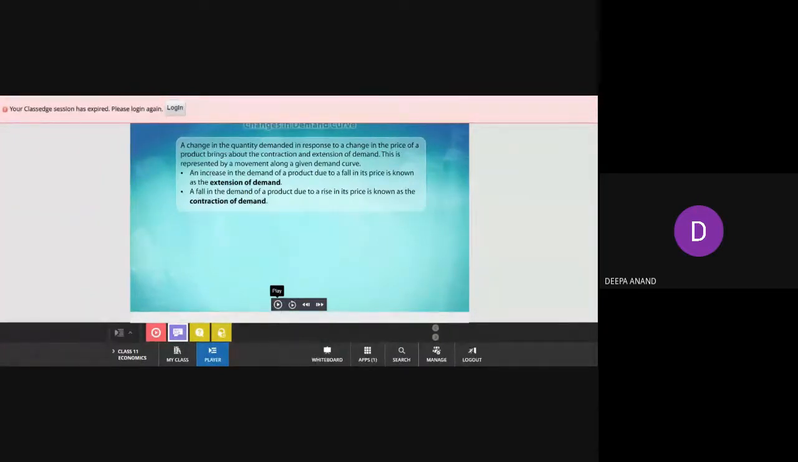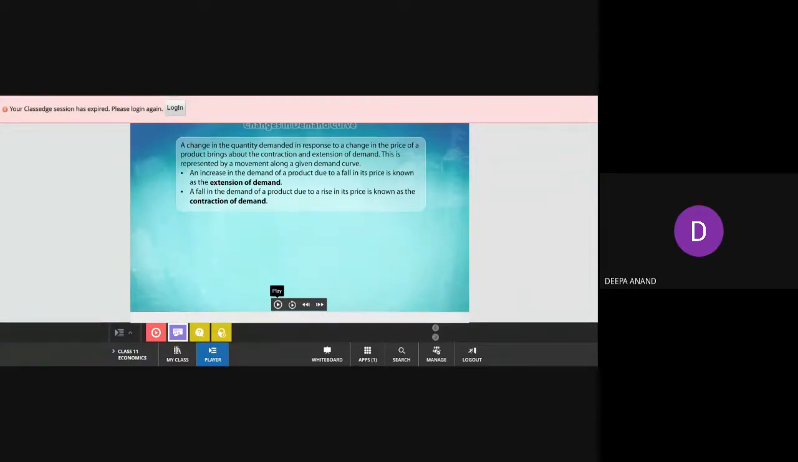See, a change in the quantity demanded in response to a change in price of a product brings about the contraction and extension of demand. I think it is more clear now. So this movement along the demand curve happens because of what? Change in price of a product. So when the price changes, what happened? There happened a contraction or extension of demand. And when you plot it in the graph, it will be a movement along the demand curve.